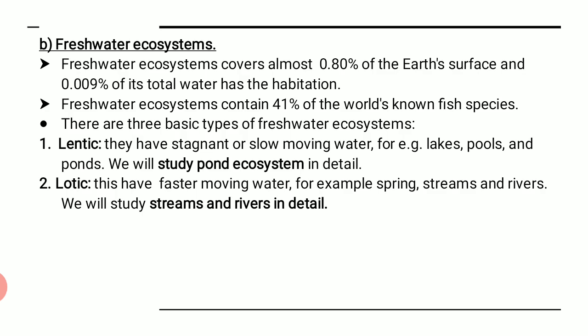So here to understand this freshwater ecosystem, and that too lentic in nature. What to remember with lentic? That is stagnant, the water bodies in which the water is almost stagnant. Where is stagnant water generally seen? It is generally seen in lakes, pools or maybe ponds. It has its own habitation, it has its own usage, and it has its own characteristics that we will study in the further part.